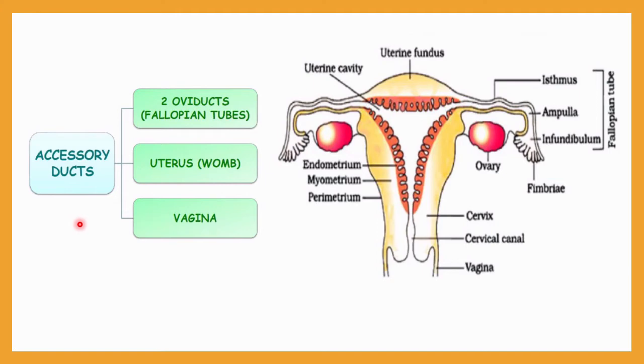Now let me start with the accessory ducts, which include three portions. First of all, the fallopian tube. You can see it in the diagram here. This is a fallopian tube, and it is in a pair, as you can see here.